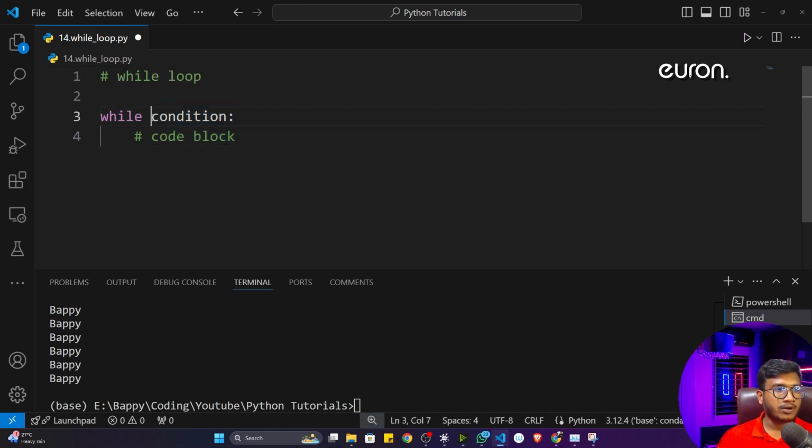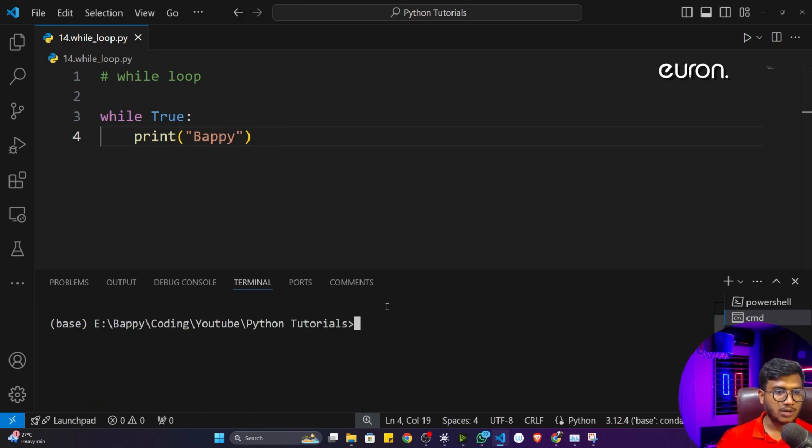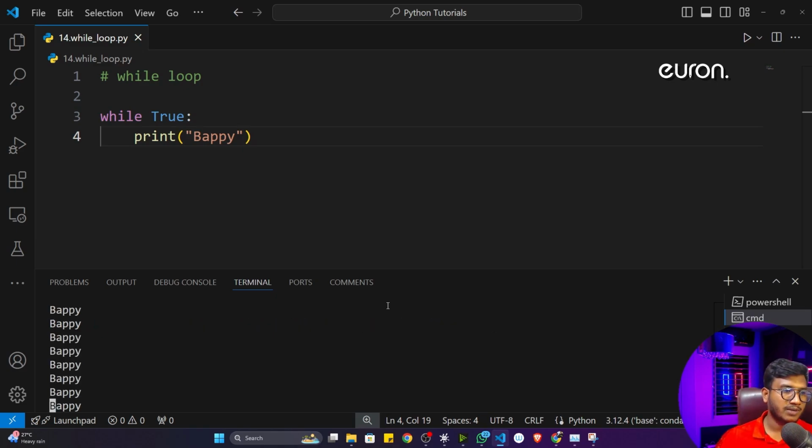Now see, by default, if you're not giving any condition, this particular while loop will use the true condition. That means, let's say if I just write while True, and inside that I just write, let's say, print my name, Bappi. What will happen, it will just keep on printing Bappi every time. See, it won't be stopping. It will keep on printing my name infinite times. If I execute this particular program, see, it is printing my name, and after some time you will see it will crash the memory, because it is running infinite times.